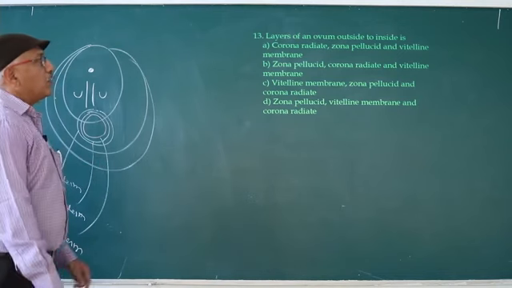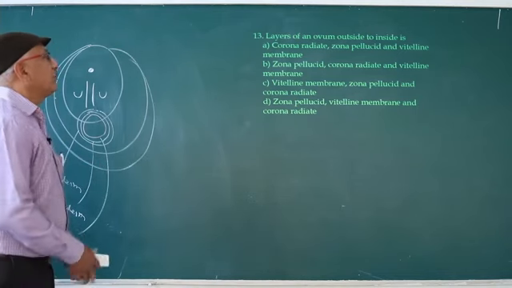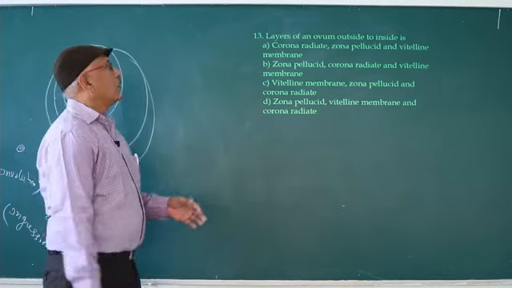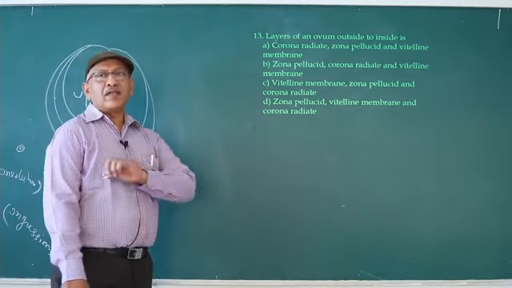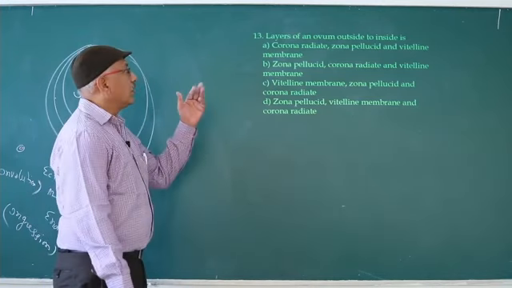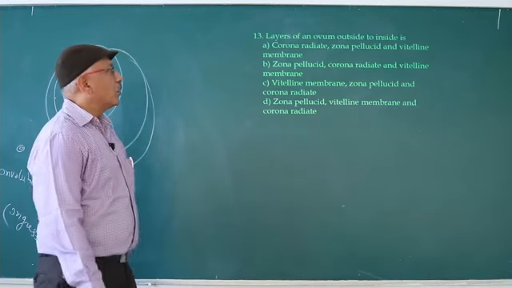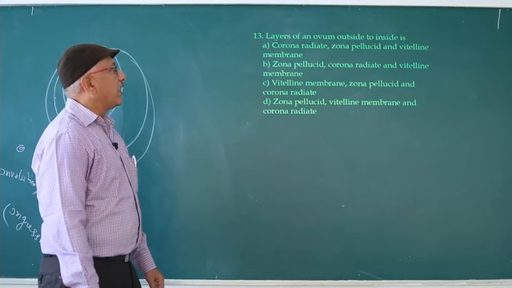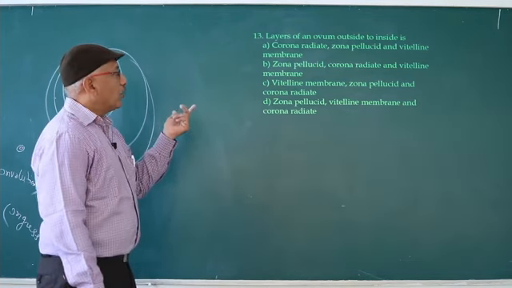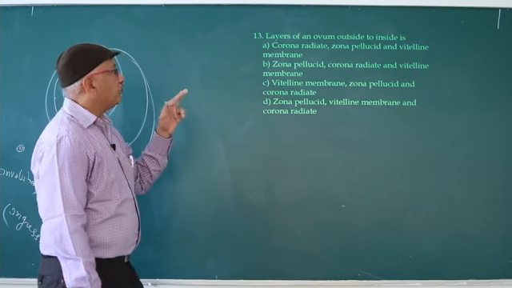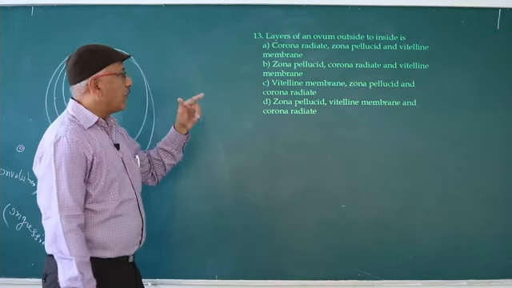Layers of an ovum outside to inside. Ovum or secondary oocyte, generally we use as alternative words. Corona radiata, zona pellucida and vitelline membrane, correct. Second, zona pellucida, corona radiata, so wrong, vitelline membrane.